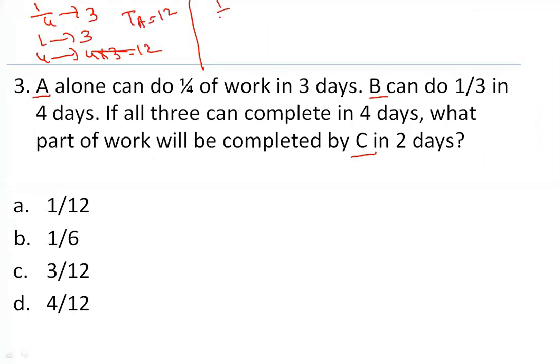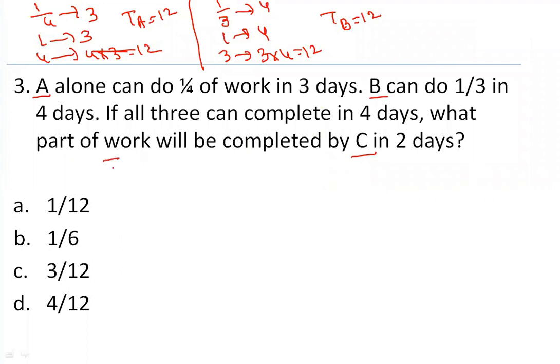Next. B can do 1/3 of the work in 4 days. 1/3 of the work in 4 days means one part is 4 days. Three parts is how many days? 3 into 4, which is equal to 12. That means time taken by B is equal to 12. Done. So instead of directly giving the time taken by A and the time taken by B, they have given it like this. Now if all the three complete it in 4 days.